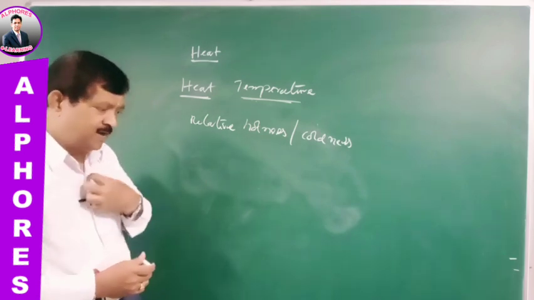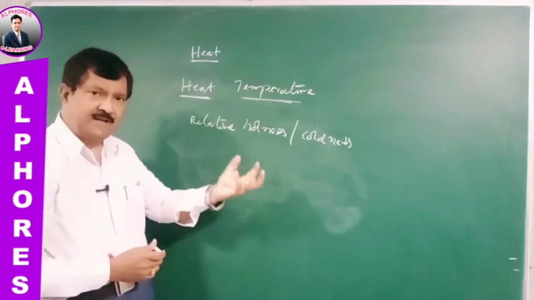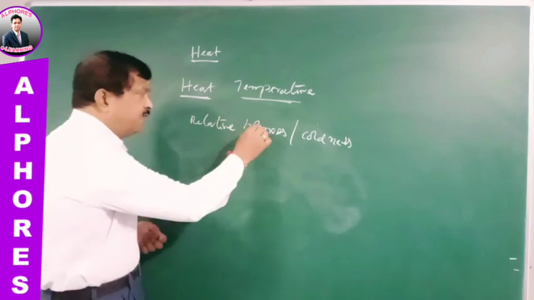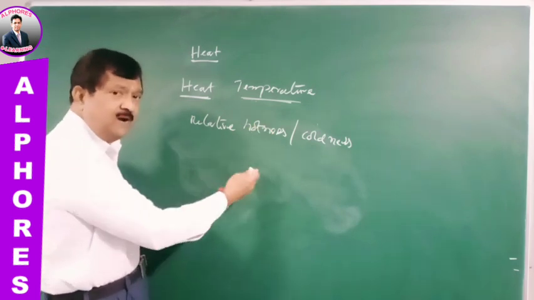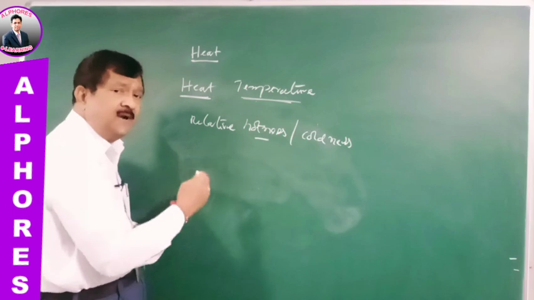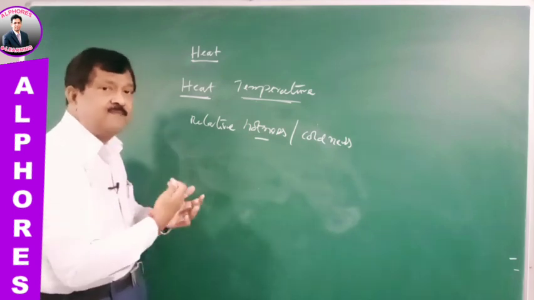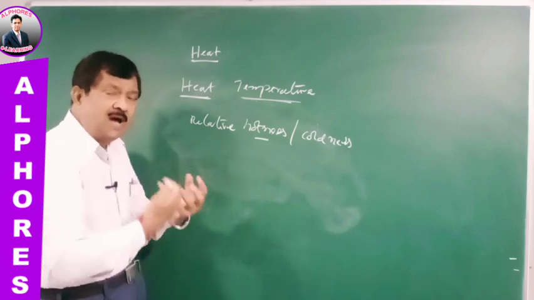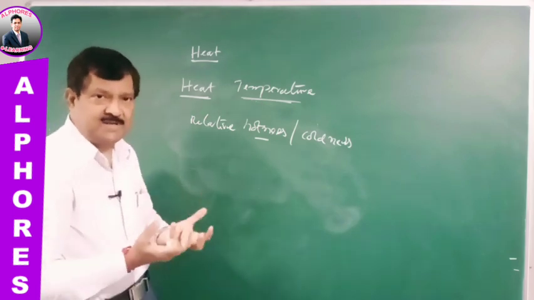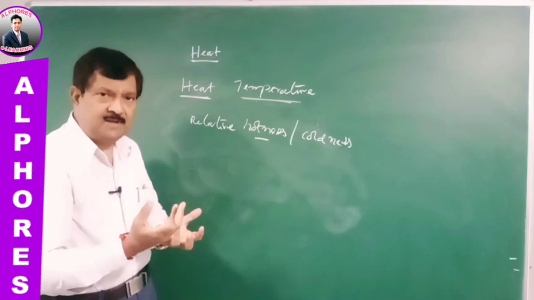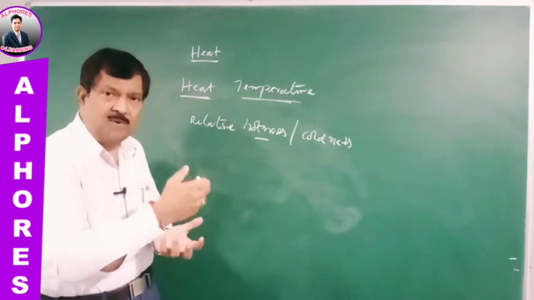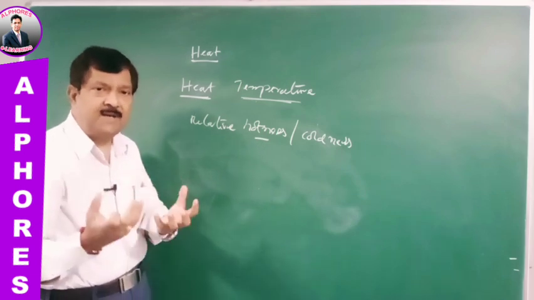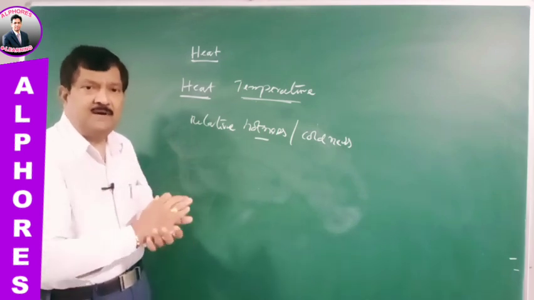Practically, when we are touching the body, when you feel that hot, the temperature of the body is more than your body. You know, our body will also have a particular temperature, right? That is the normal human temperature. So, suppose you are healthy, you will have a particular temperature around 98.5 Fahrenheit.